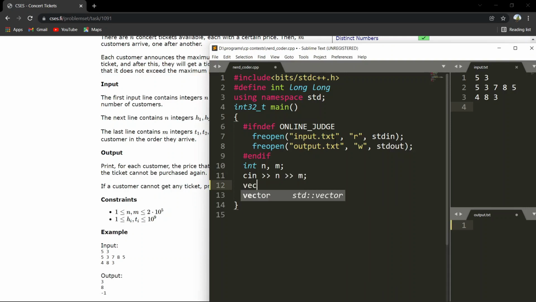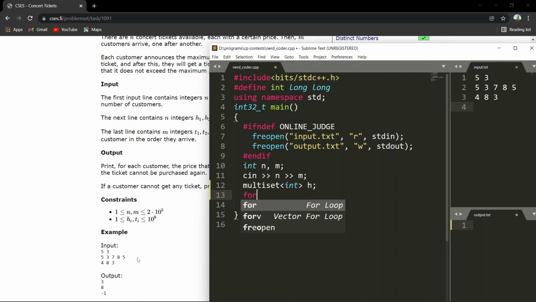Then we create a vector. No, actually we should create a set or multi-set, because there can be, like in this example, two tickets with the same price, 5 and 5. If we take a set, then only one occurrence will be there, but we want both of them, so we will take a multi-set instead. Multi-set of int. Let's call this h.